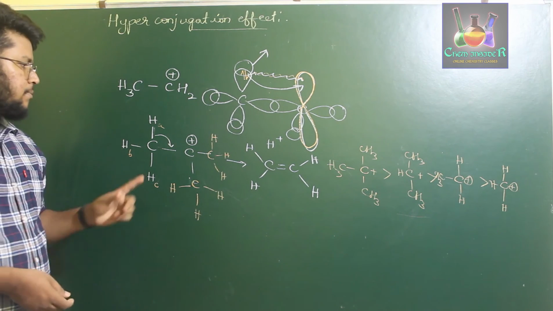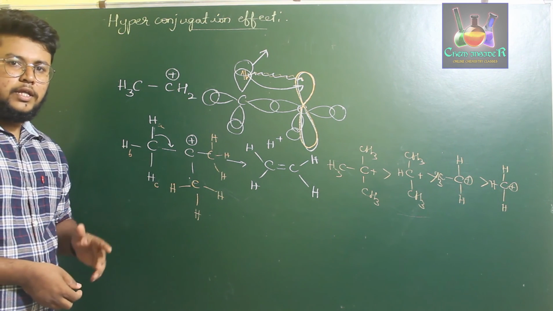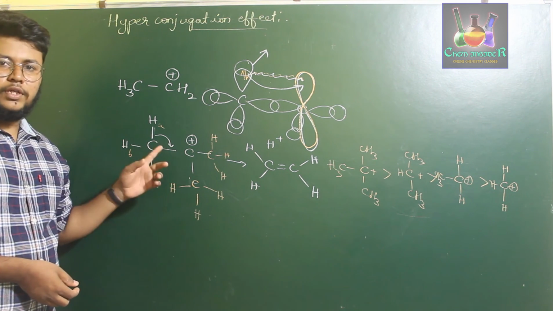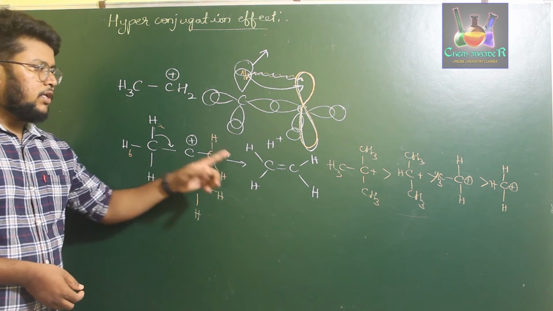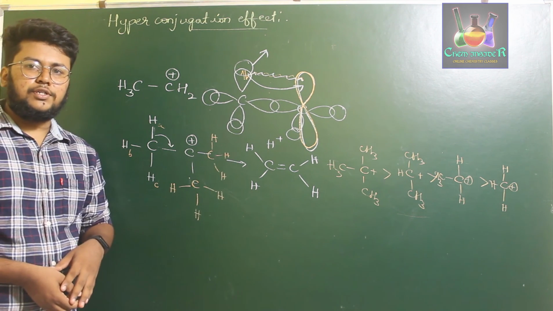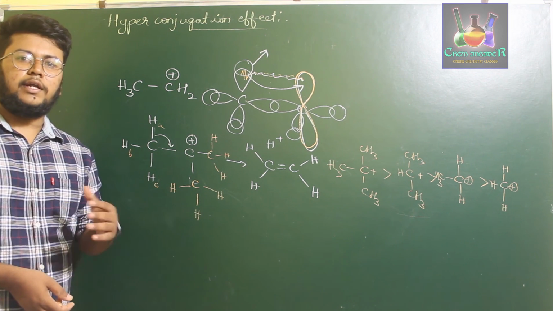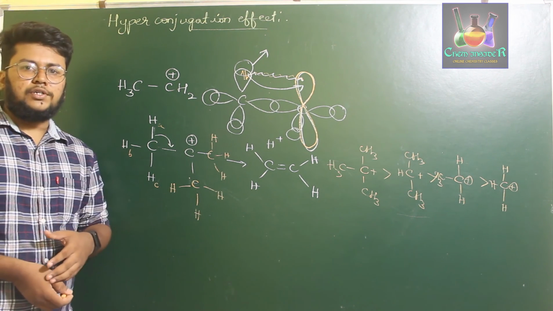Okay, if you observe carefully, there is no double bond or lone pair of electrons. Hence, even though there is no double bond or triple bond or lone pair of electrons present, we are observing a resonance structure. So therefore, these hyperconjugation structures are called the no bond resonance structures. Okay, so this is about the hyperconjugation effect.